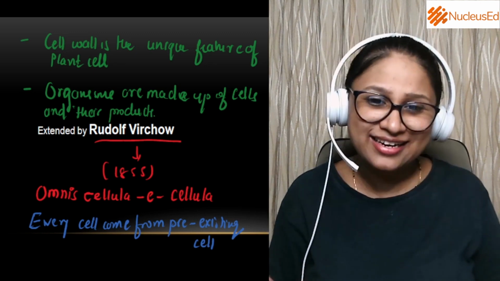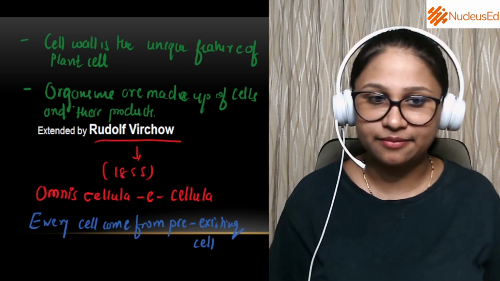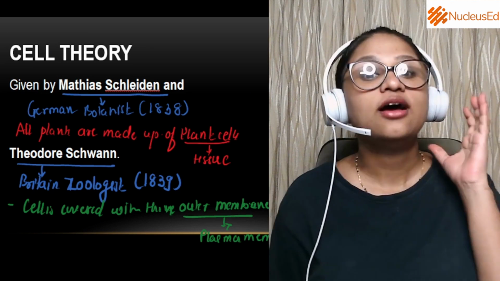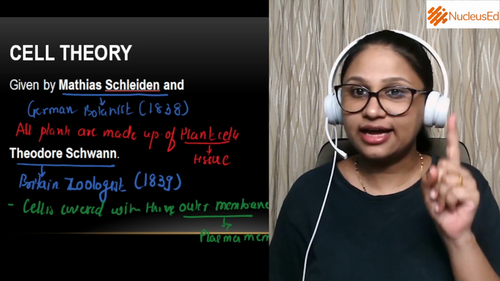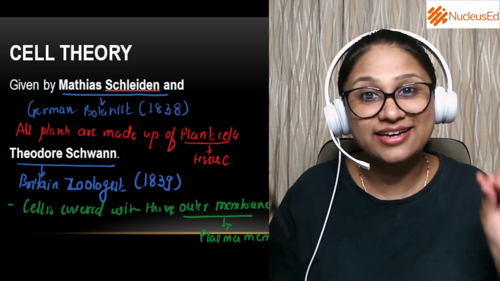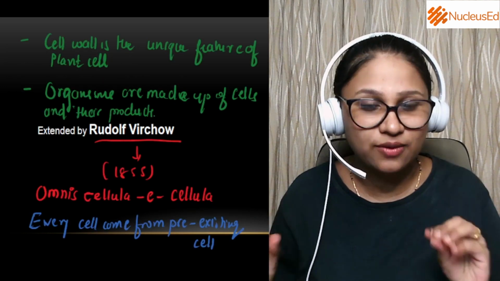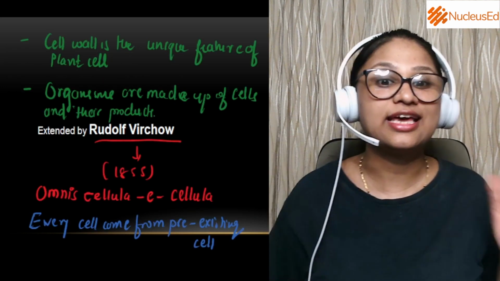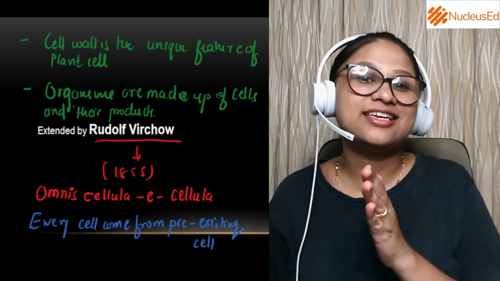And then finally the cell theory was extended. So firstly, if the question asks who gave the cell theory, then you have to mention Matthias Schleiden and Theodor Schwann. But if the question is asking who extended the cell theory, then the answer is Rudolf Virchow.